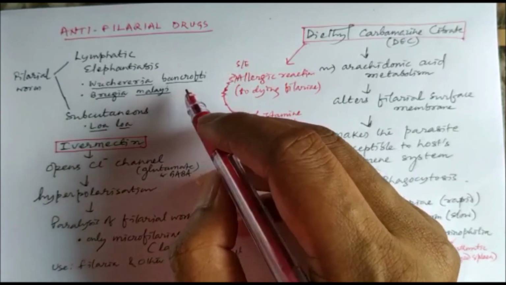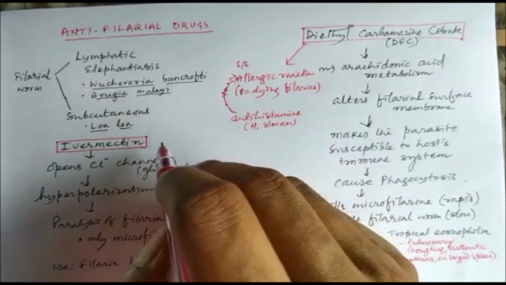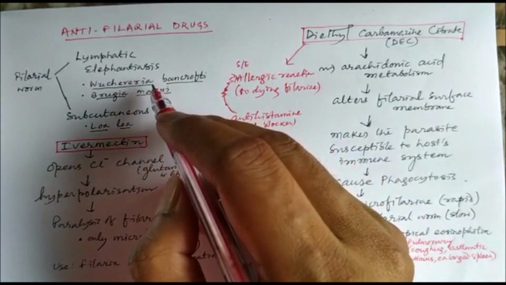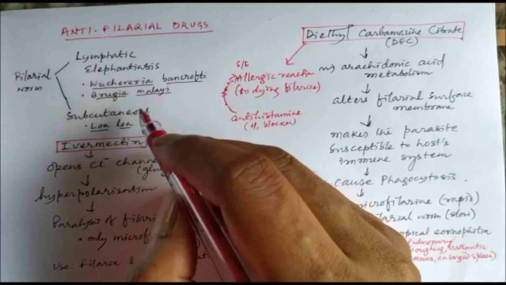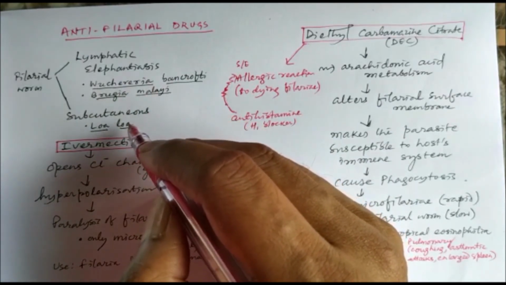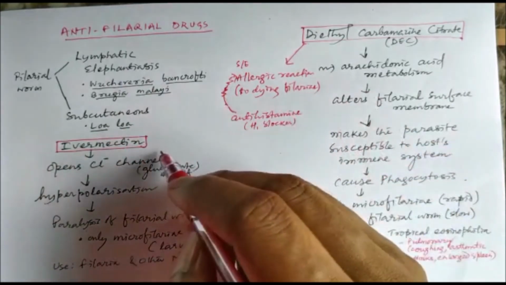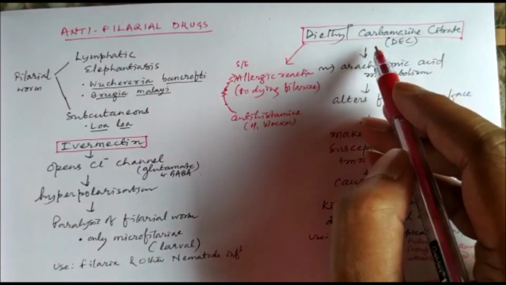Worms like Wuchereria bancrofti and Brugia malayi cause elephantiasis, because the leg looks like the leg of an elephant, and Loa loa causes subcutaneous infection. Two drugs are there, ivermectin and diethylcarbamazine citrate.